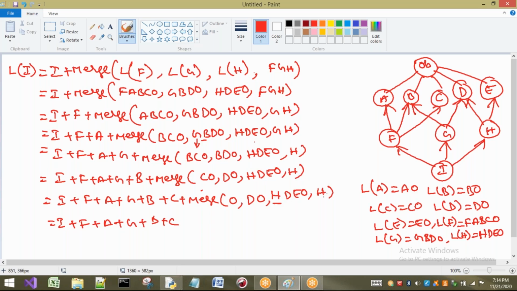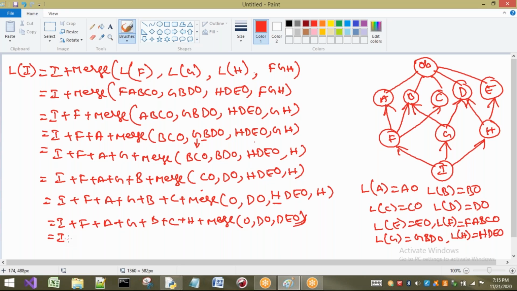Is it present in any list? Yes, it is present here. Is it in the tail part or head part? Head part only, so I take H in my result and remove that H from the lists. So D, object, D, E, object, and H is removed. So up to here only.